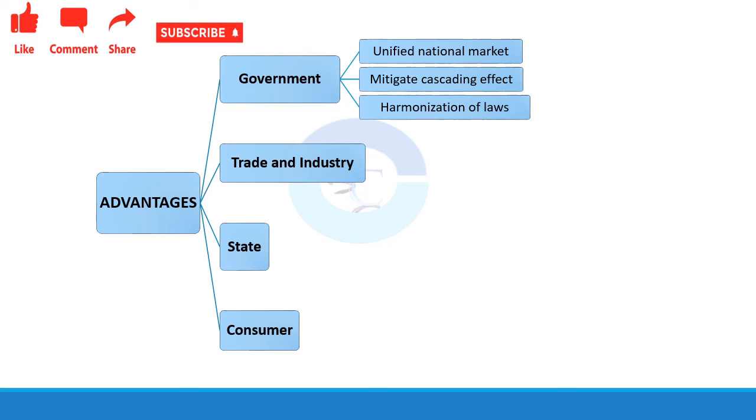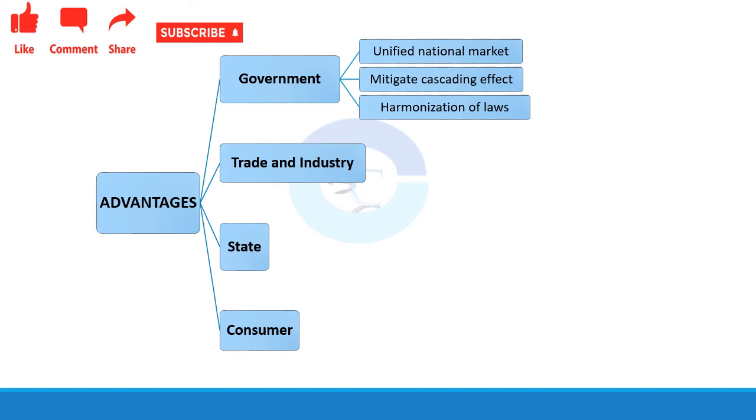See, the state as well as the center both have the power to implement taxation. So, now there is a harmonization of law. There is no conflict between the state and the center, where one is implementing tax and the other one is not getting that benefit. Now, there are no such cases here. So, there is harmonization of law.